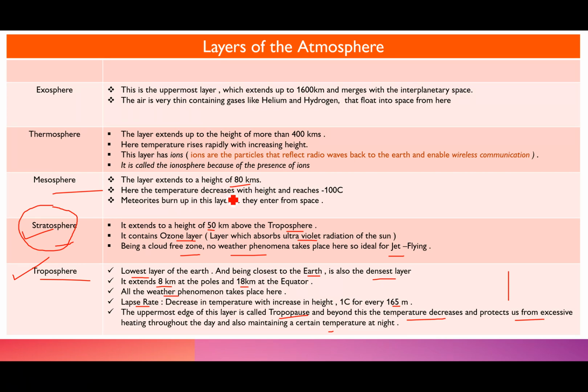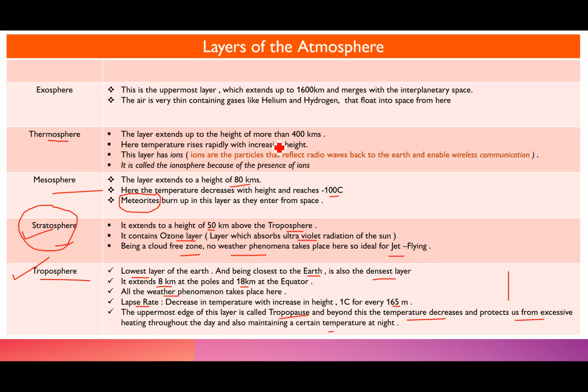Here the temperature decreases. Temperature decrease means it gets colder with height and reaches minus 100 degrees centigrade. Now, mesosphere, always remember with M. Meteoroids burn up in this layer when they enter from space. So, whenever they enter from space, it is here that they burn up. That is in the mesosphere.